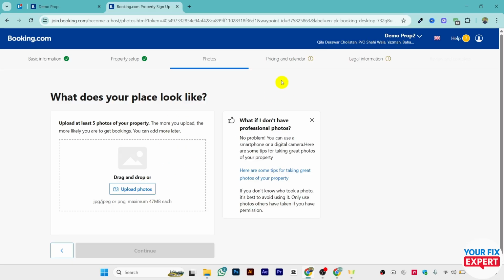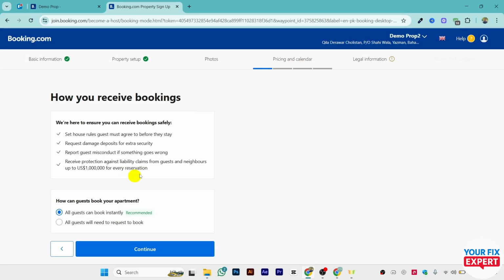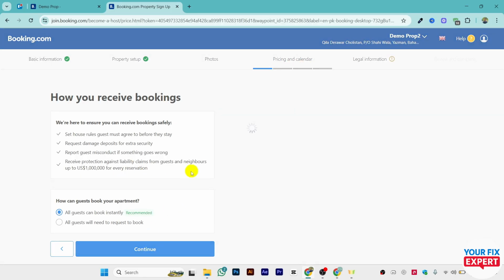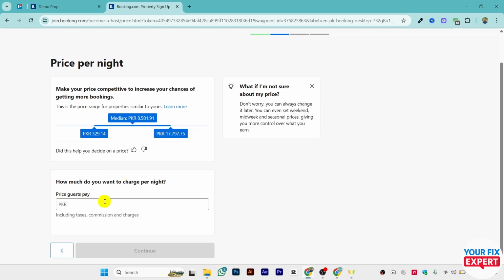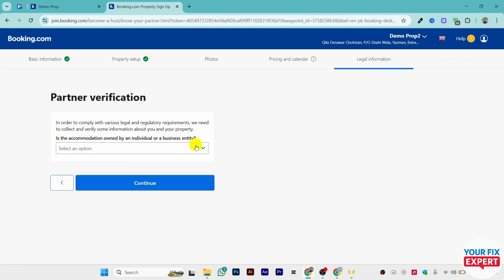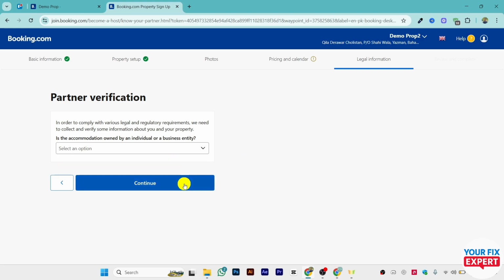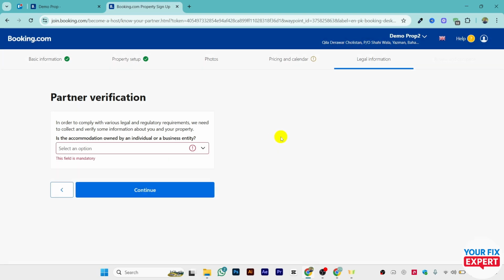And once you have entered the photos, they will ask you for the pricing and the calendar. So you can just select it, that is your choice. Make sure to enter the price, the correct price. And once you have entered that, they will ask you some legal information as well, like I'm an individual running this business or I represent the business. Select the option, just click on continue, and after that your property will be listed, or you can say will be sent live on booking.com.